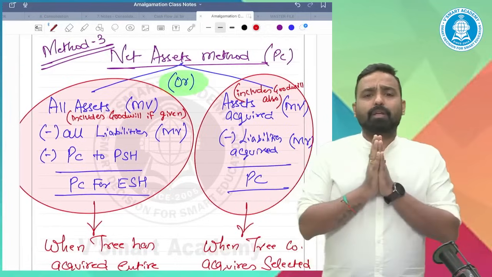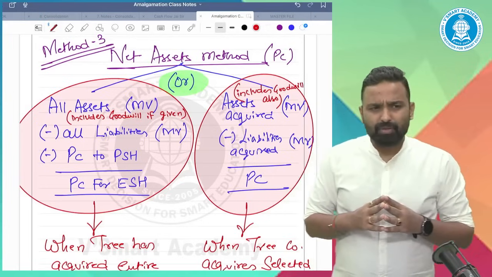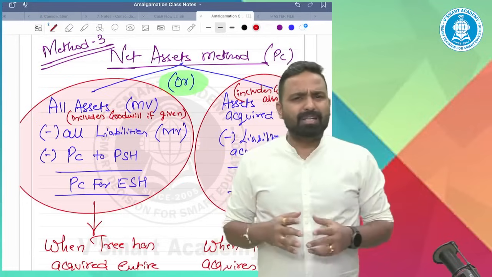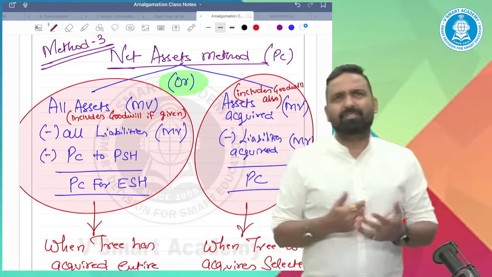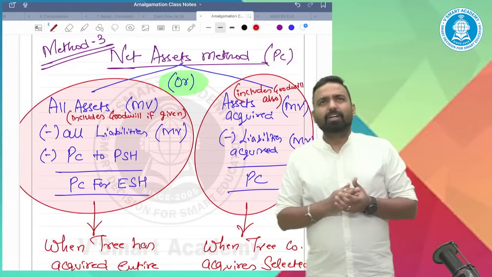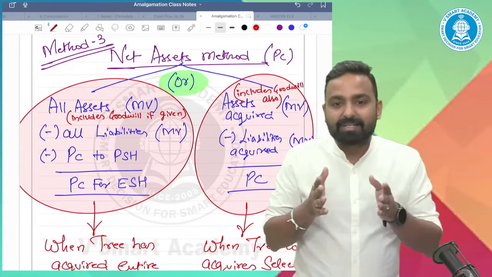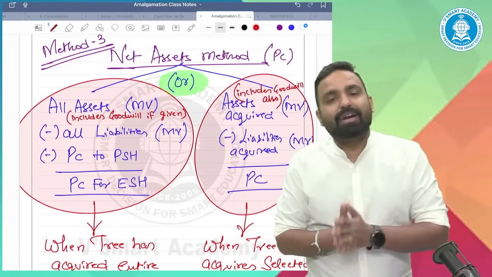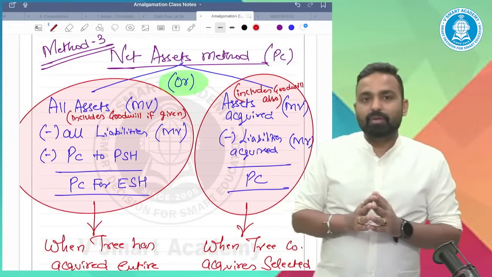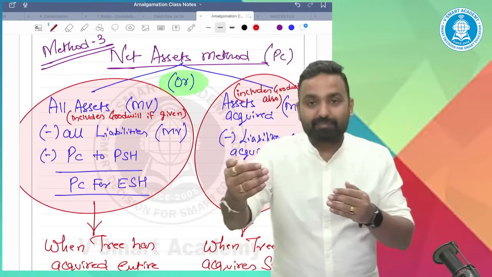You must have understood one concept somewhere in the law subject or elsewhere, that whenever the company gets liquidated or wound up, first all the liabilities need to be discharged.